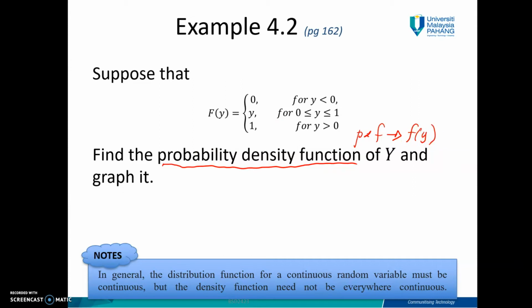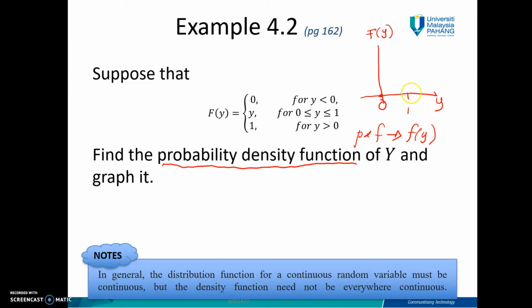First of all, if you look at this stepwise function, when you graph it, you have here capital F(y). Here you have 0 and 1, and this is your y. You can see that when your y is less than 0, it's 0.